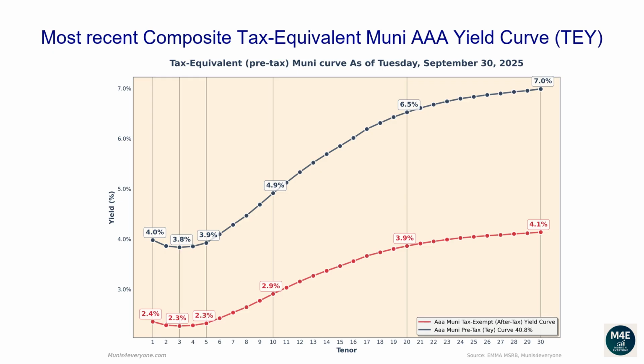The one-year tax-exempt yield is 2.36%, corresponding to a 3.99% tax-equivalent yield for investors in the top tax bracket. The two-year tax-equivalent yield is 3.86%. The 5-year tax-equivalent yield is 3.92%. The 10-year tax-equivalent yield is 4.91%. The 20-year tax-equivalent yield is 6.52%. The 30-year tax-equivalent yield is 6.99%.